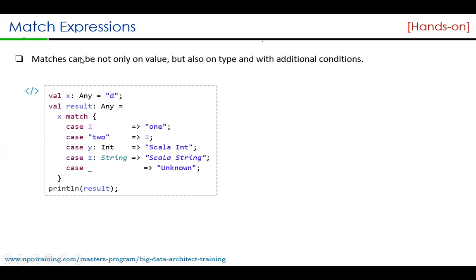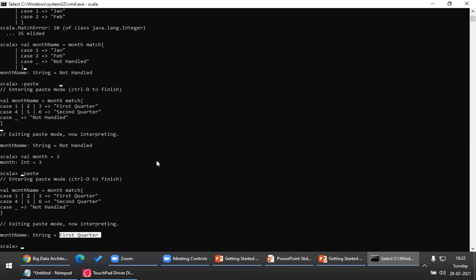Now the second example, please look at this. This is something very important. Scala's match expressions and Java's switch case have a lot of difference. In Java, the switch case can have only a particular type. It can be int, string or enum. You can't have a combination of both. For example, look at this.